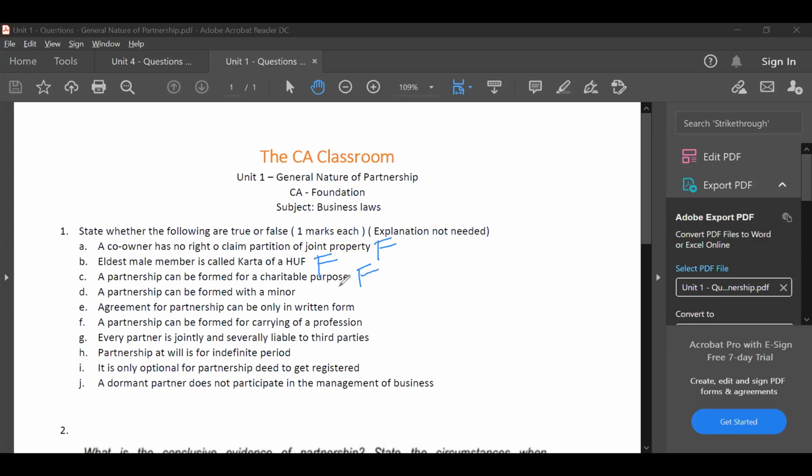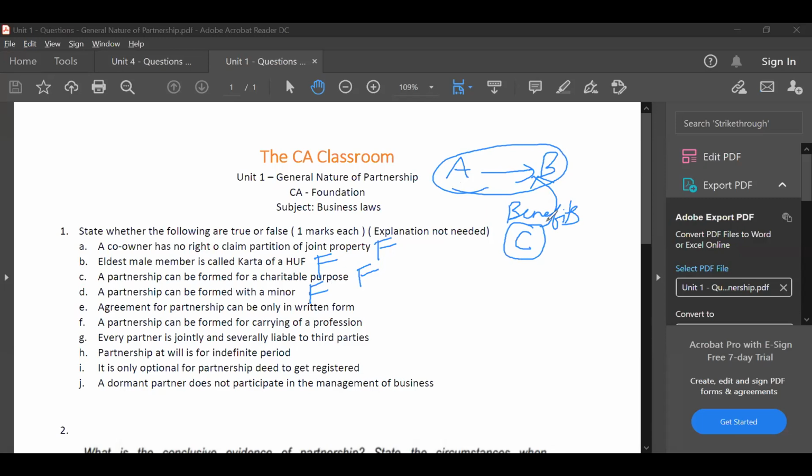Fourth question. A partnership can be formed with a minor. Answer is false. Follow, guys. To form a partnership, you cannot have a minor. A and B should be major. After forming the partnership, later, let's say C is a minor, he can be admitted into the partnership for the benefits of the partnership. A minor can join a partnership as a beneficiary partner, but at the time of forming, he cannot be a partner. So D is also false.